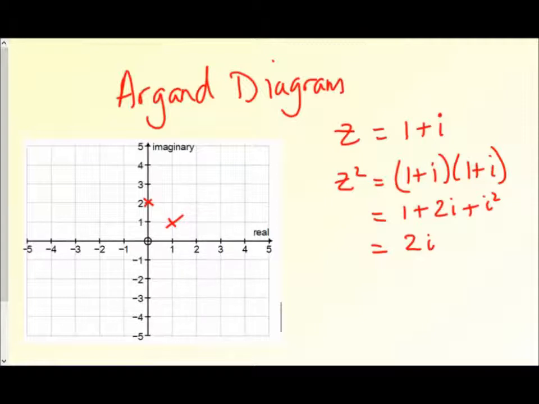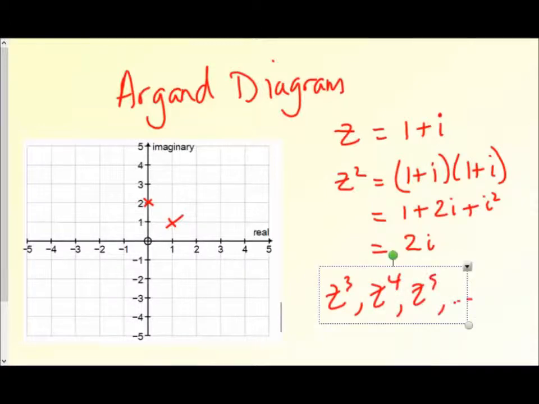Okay. Now what I'd like you to do is work out z cubed, z to the 4, z to the 5, and represent all of those complex numbers on this Argand diagram here, and see what you get. Okay, so that's the end of the lesson for now. That's our first introduction of imaginary and complex numbers.